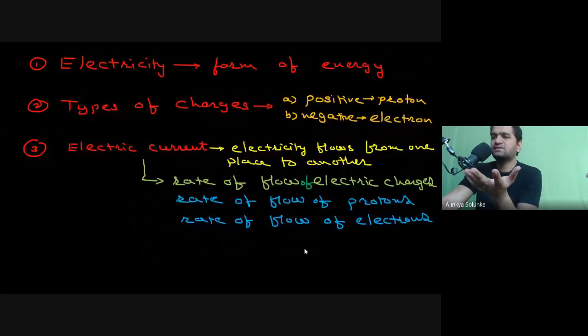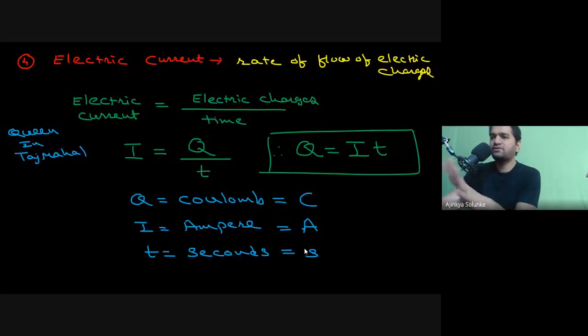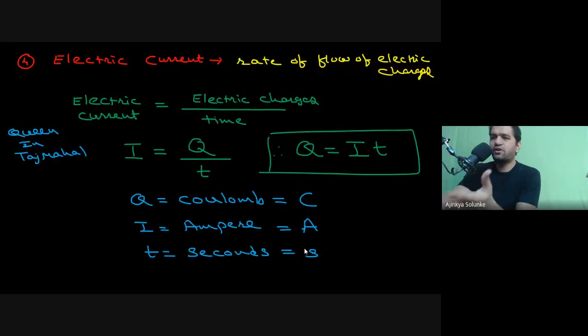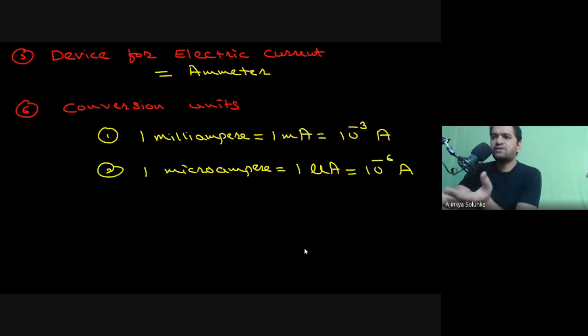But I don't think there is any issue, because all we have seen is only one proper definition which I have explained to you in detail, that is electric current. Otherwise, the rest is basic information. Electricity you already know, types of charges you already know. The formula is new for you, and the units. The conversion units are not to be explained, because that is basically from your lower grades.